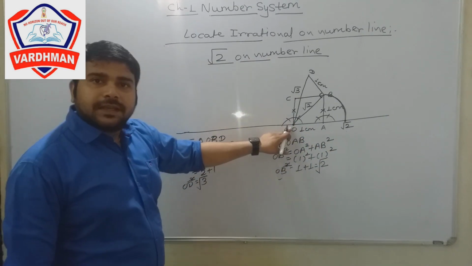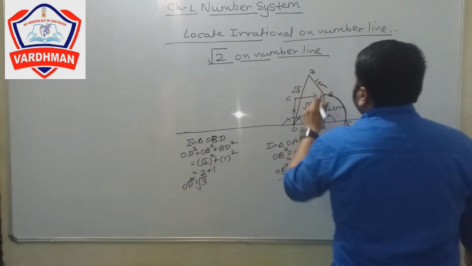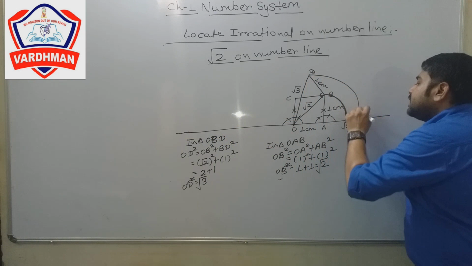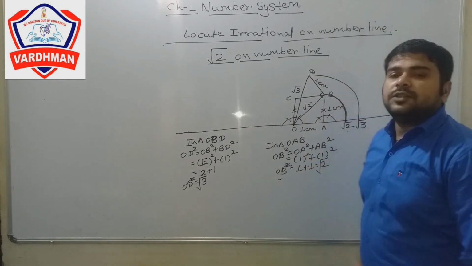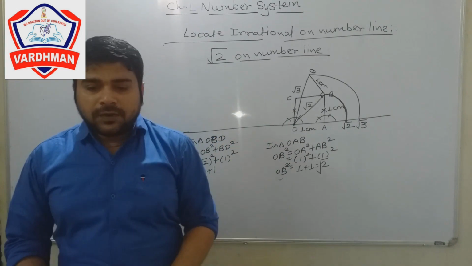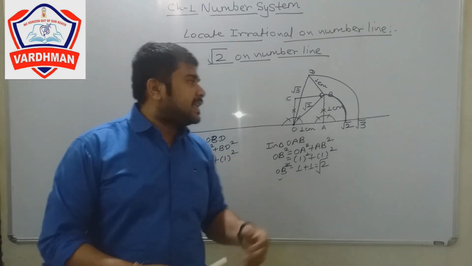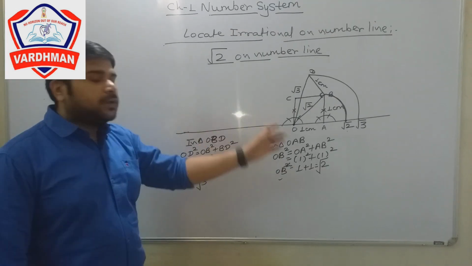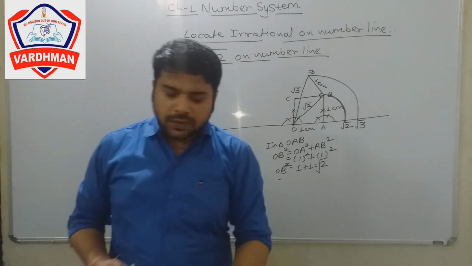Now we again put the compass at point O, open it to point D, take the length of OD and cut an arc like this. This point is root 3. Understand? So this is how we represent irrational numbers on the number line.